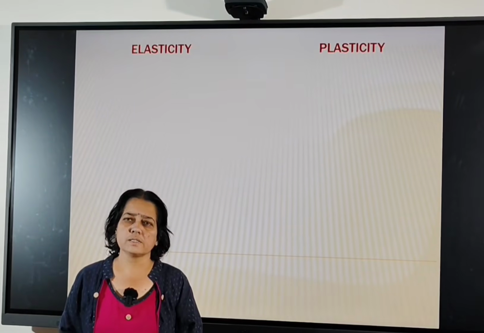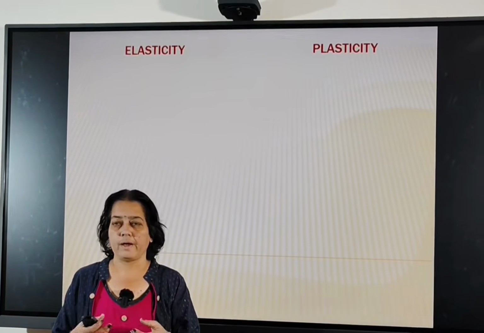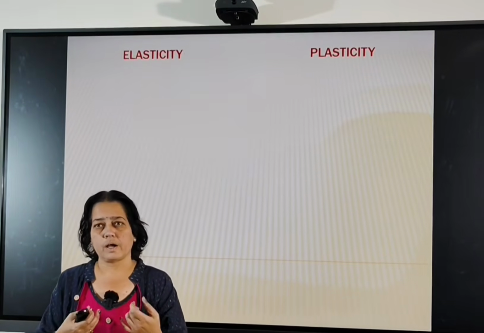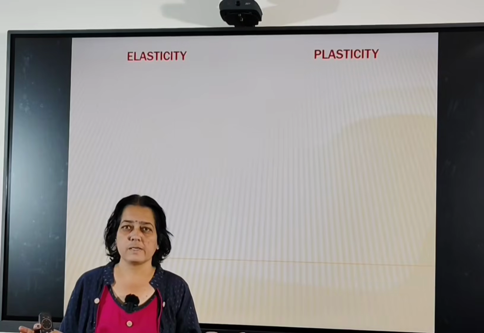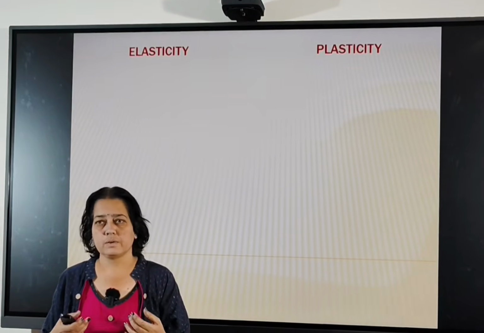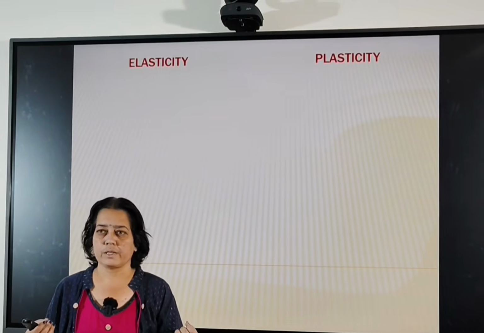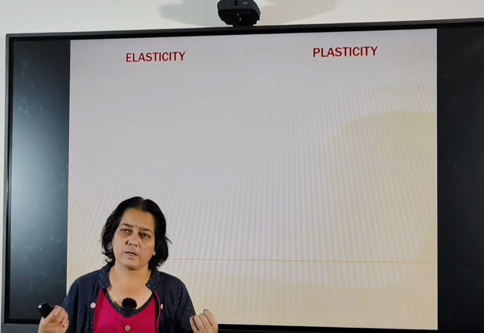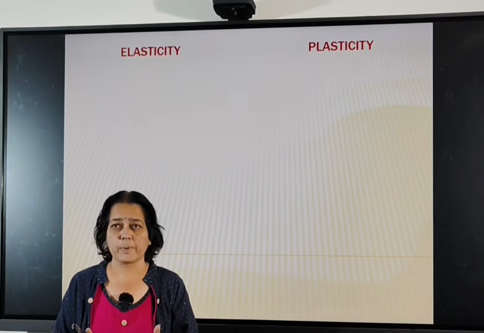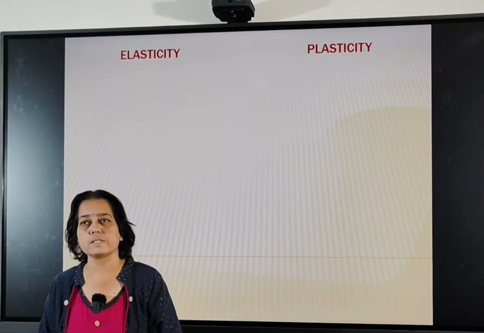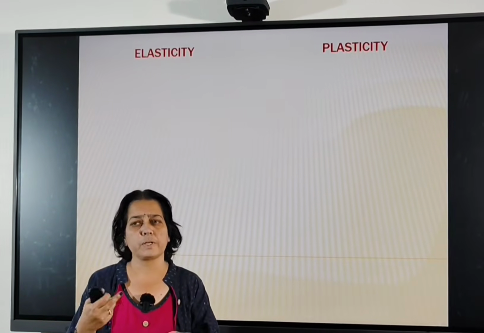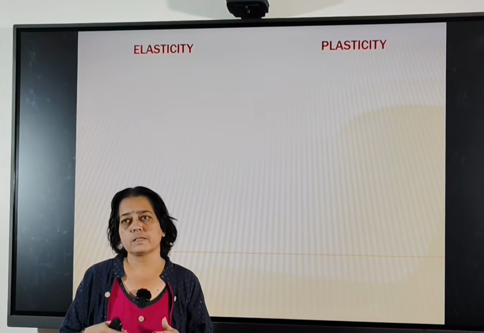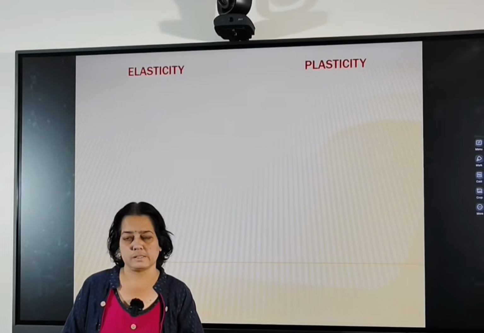Similarly, let's consider a spring in my hand and I apply opposite forces outward. Then the spring is elongated, and if I compress the spring, its size changes. But after removal of force, again it regains its original shape and size.